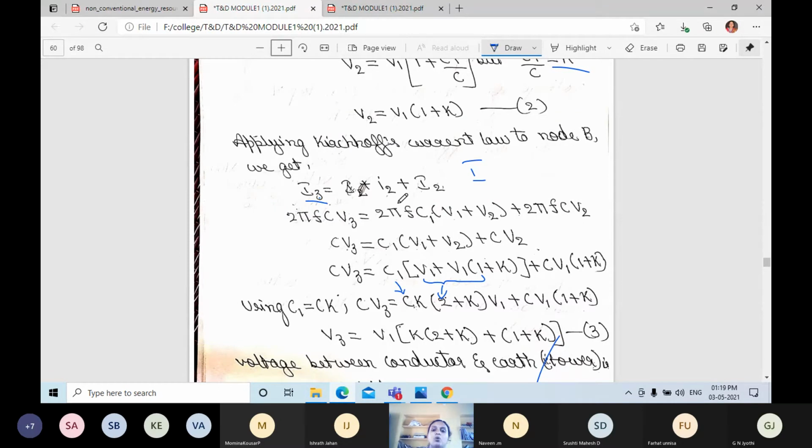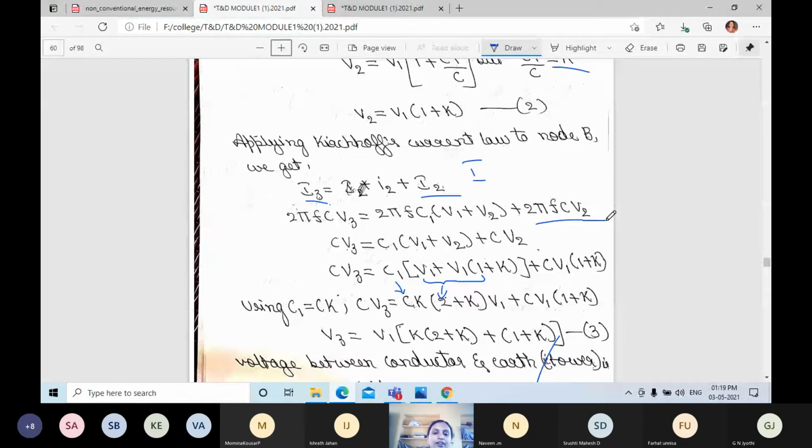That means here voltage, what you will write? Voltage for small I2, V1 plus V2. For small I2, what you will get? Voltage V1 plus V2, 2 pi Fc1 into V1 plus V2, and for capital I2 we will write 2 pi Fc into V2.